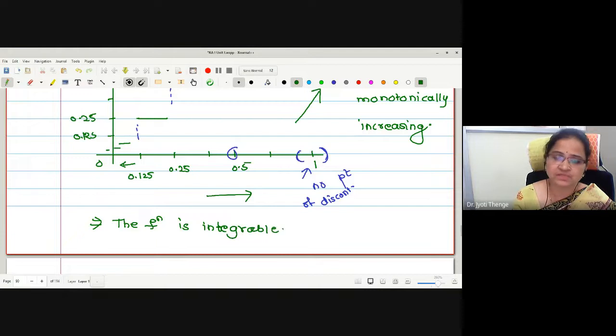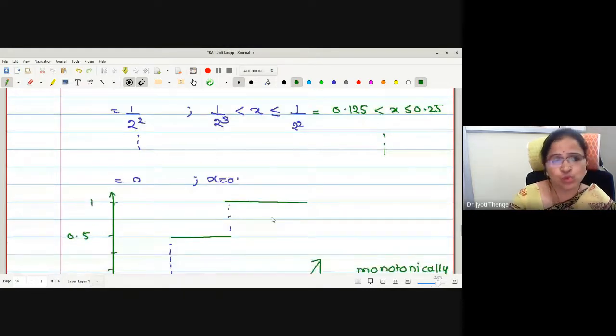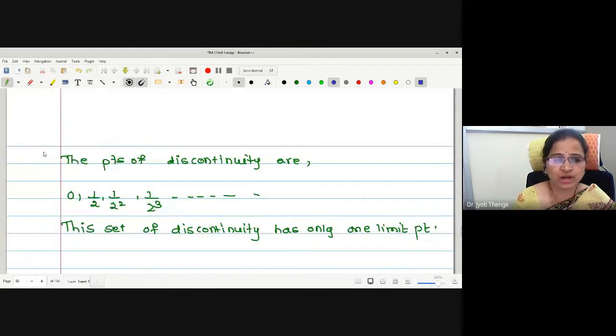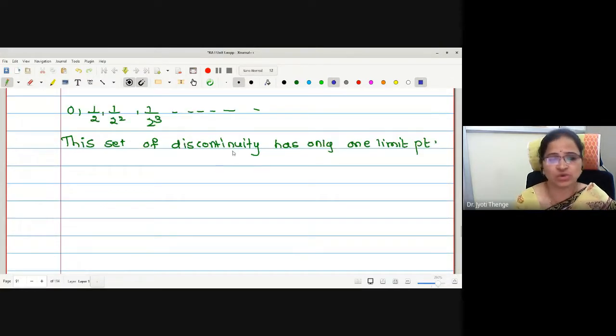You can write this as method 1, and you can call the other method 2. Two methods we have used. In method 2, we were writing: the set of points of discontinuity has only one limit point. Therefore, the function is integrable.